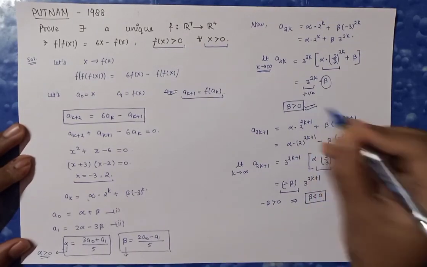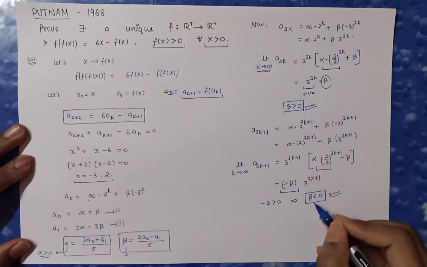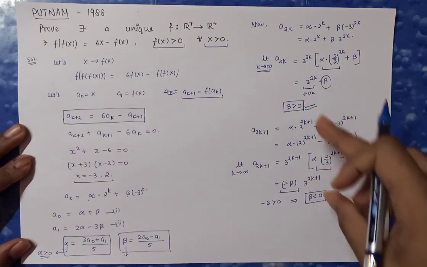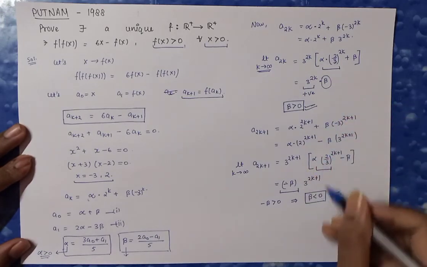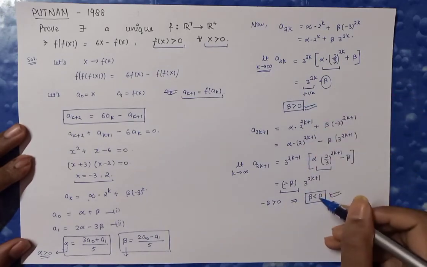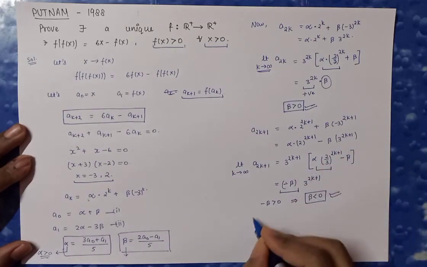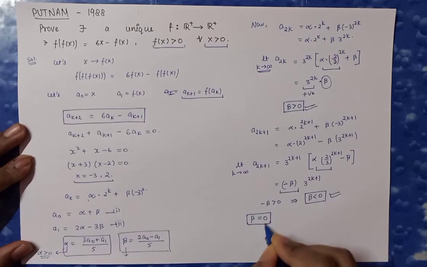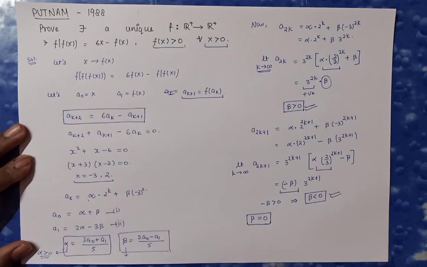But this too contradicts: it is saying that beta is positive and it is saying beta is negative. So these two contradict each other. So from here we can conclude that beta must be equal to 0 for this to be true, that f(x) is positive, x is positive, and all those. Beta must be 0. This we can conclude from here.